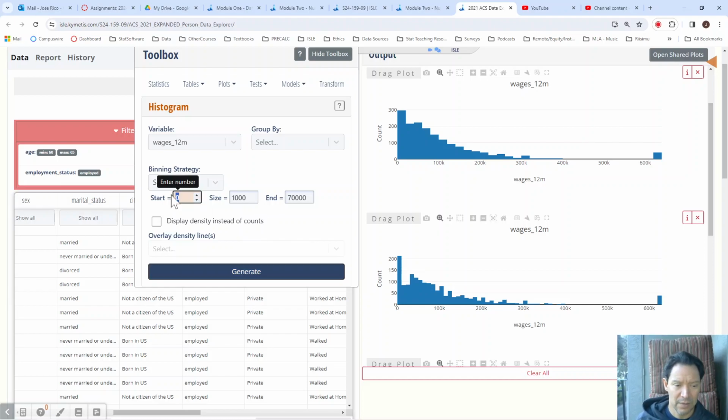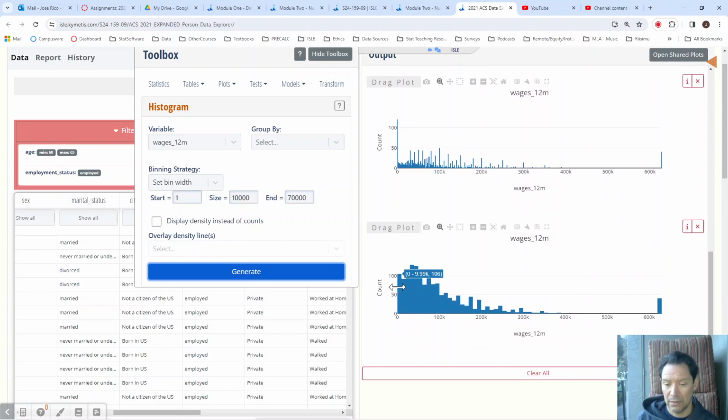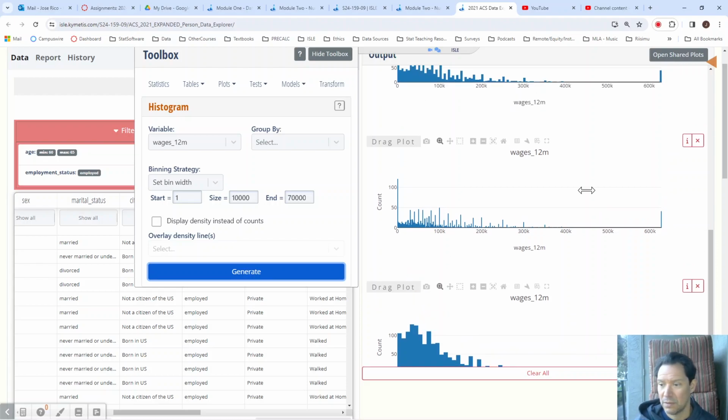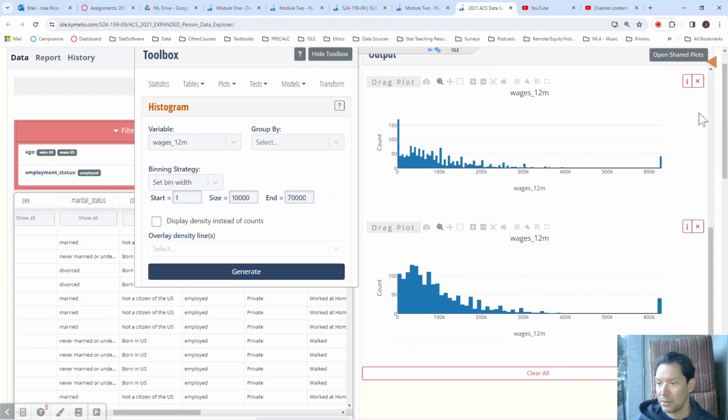Actually, you could start at like $1 and see what happens. This is a little bit of a trick. I haven't tried it yet. Let me see. If I start at $1, I lose that big peak. This is 1 to 10,000. So let me compare these. So this is 1 to 10,000. This is also 1 to 10,000, but I removed all the zeros.